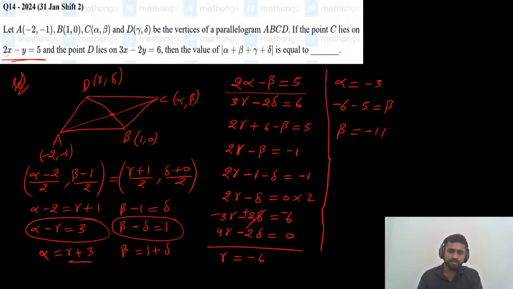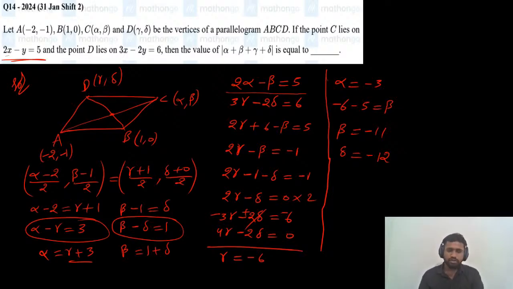Beta is minus 11. So finally beta also we got. From here delta will be equal to beta minus 1, so delta is minus 12. Clear? So all values we got: alpha, beta, gamma, and delta.